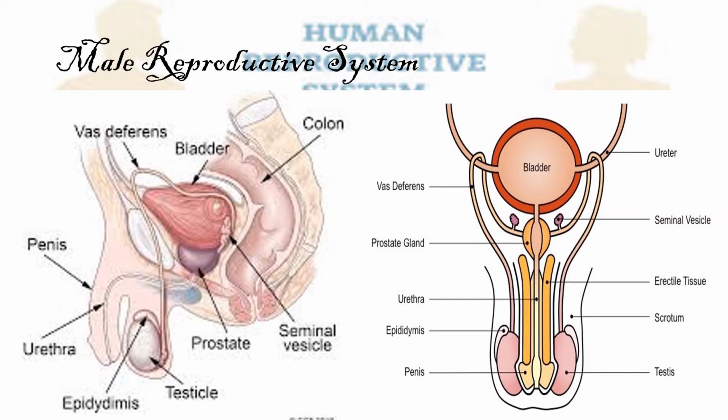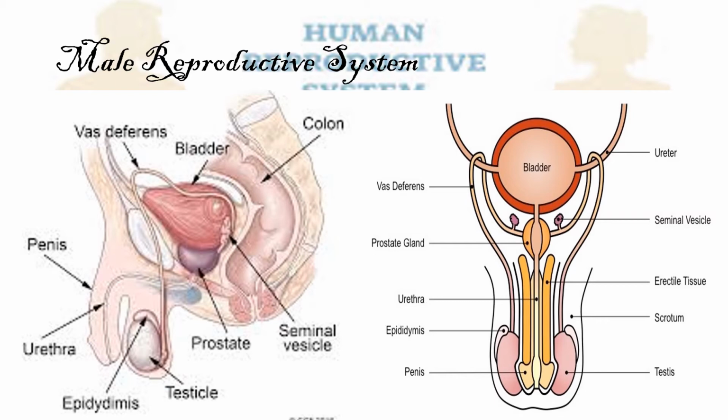The seminal vesicle, also called vesicular glands or seminal glands, are a pair of coiled tubular glands that lie behind the bladder. Both the prostate and seminal vesicle produce fluids that nourishes and moistens the sperm. The fluid also serves as a medium for the sperm to move out of the body. This fluid is called the semen. The semen is a combination of the fluid secreted by the prostate and seminal vesicles and the mature sperm.